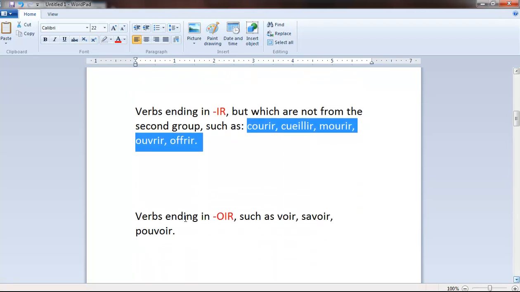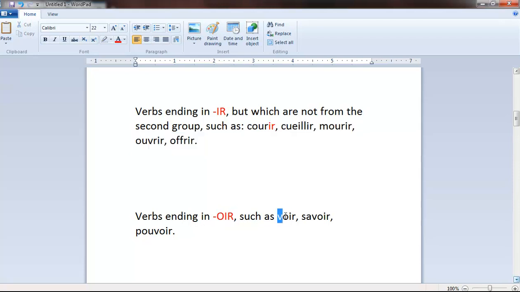The second branch are verbs still of the third group, but whose endings are in OIR, such as voir, to see, savoir, to know, and pouvoir, to be able to, to have the ability to do something. It means to have the power. Pouvoir, to be able to.